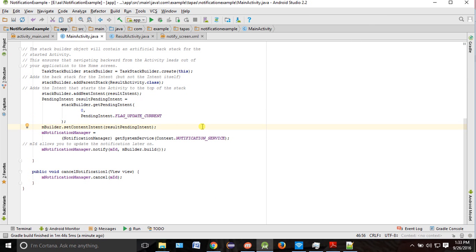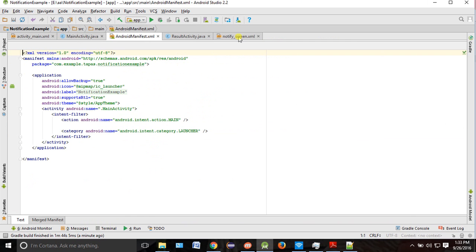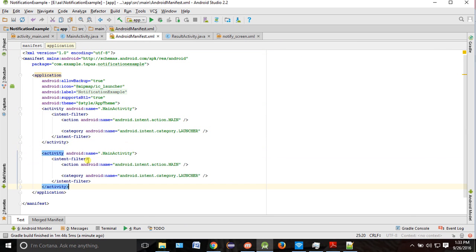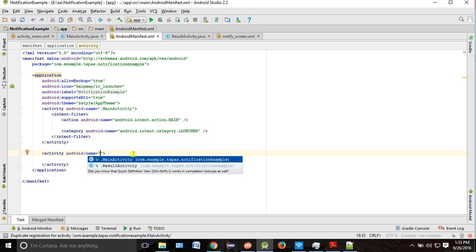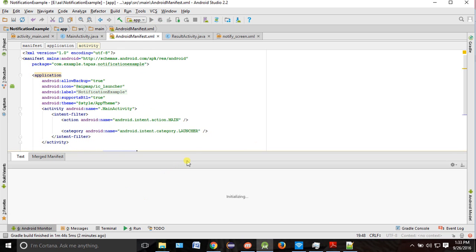We forgot to register our activity. Whenever you are creating an activity, you must register it in your manifest.xml. Okay, so how to register it? You go to your manifest.xml. Okay, and what to do? You just copy this. No need to have an intent filter. What is the activity name? Result activity, that's it. Otherwise it should give me some sort of activity not found exception.